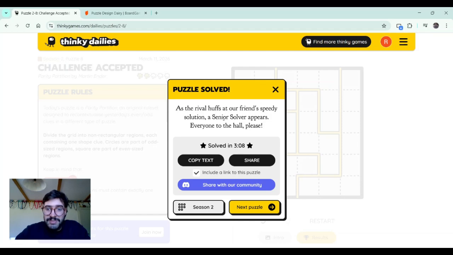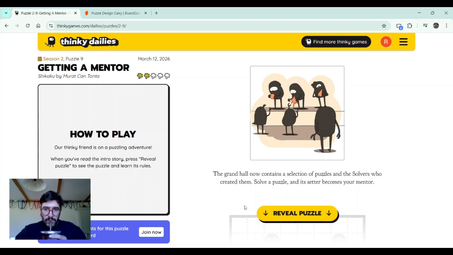At our friend's speedy solution, a senior solver appears. Everyone to the hall, please. Oh, let's see what's up. The grand hall now contains a selection of puzzles and the solvers who created them. Oh, I like that. Solve a puzzle and its setter becomes your mentor.